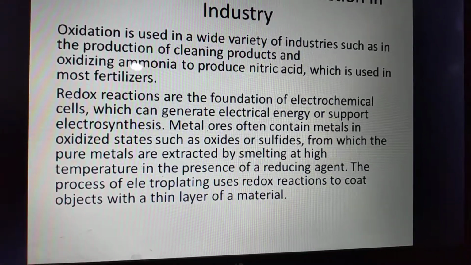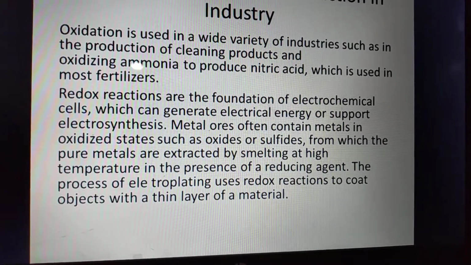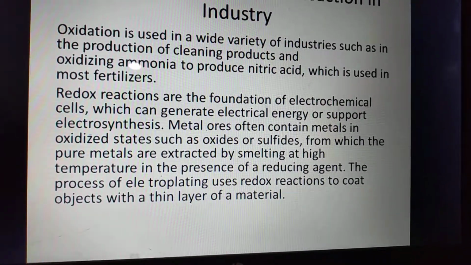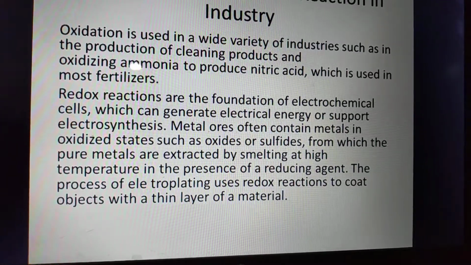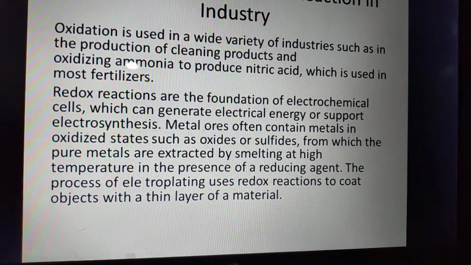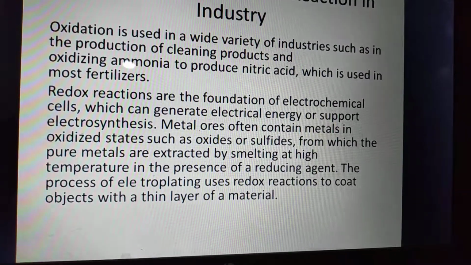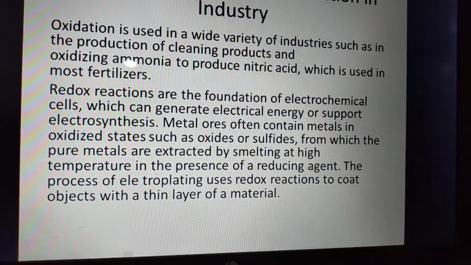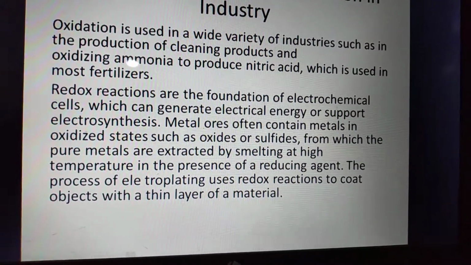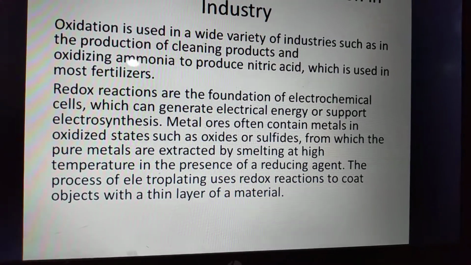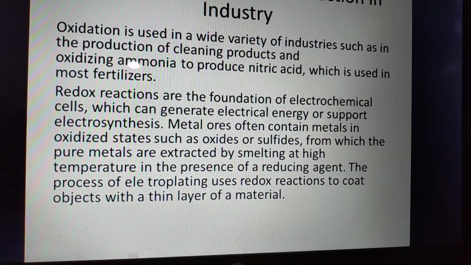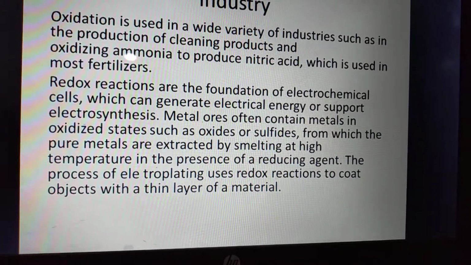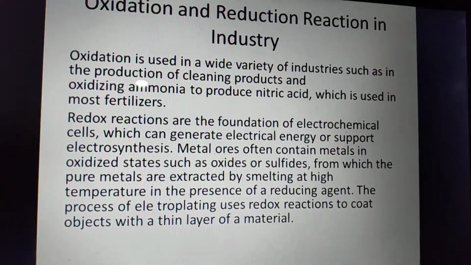Metal ores often contain metals in the oxidized state, such as oxides or sulfides, in different oxidation states, such as peroxides, normal oxides, superoxides, or suboxides, from which the pure metals are extracted by a smelting process at high temperature and pressure in the presence of reducing agents. The process of electroplating uses redox reactions to coat objects with a thin layer of material.